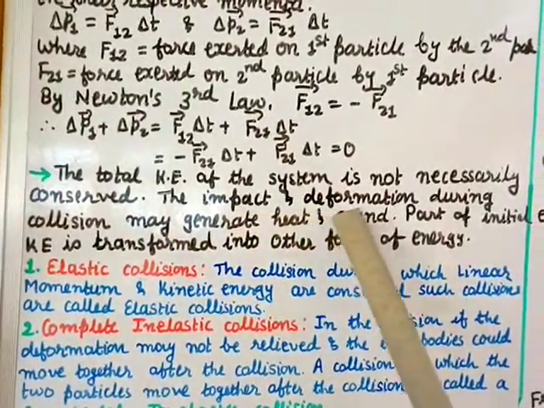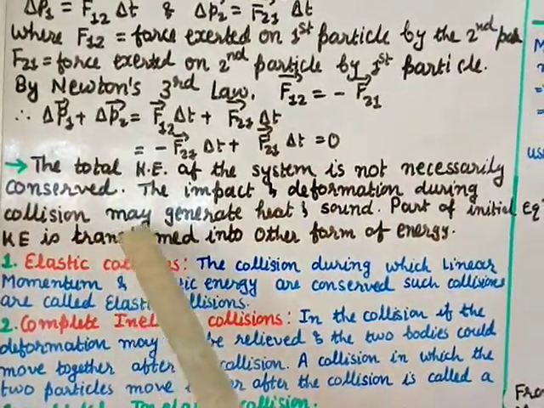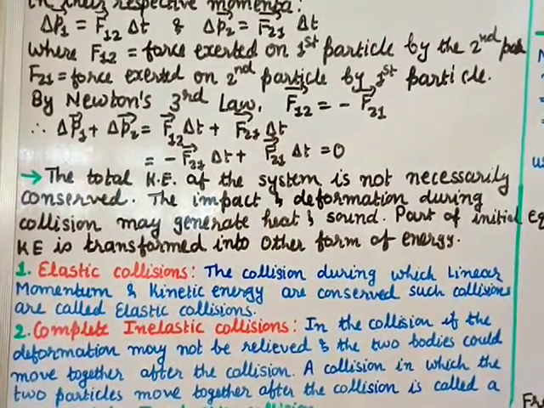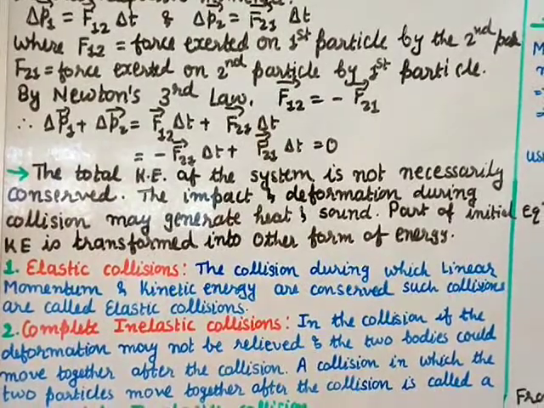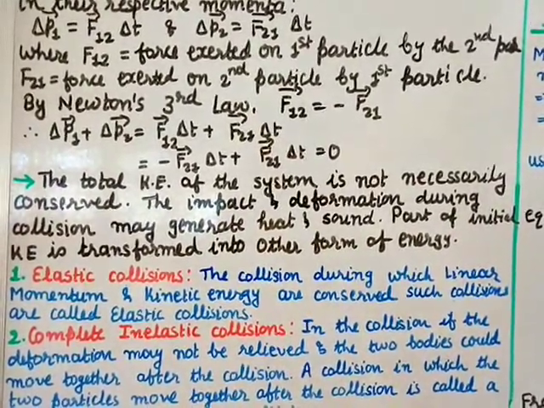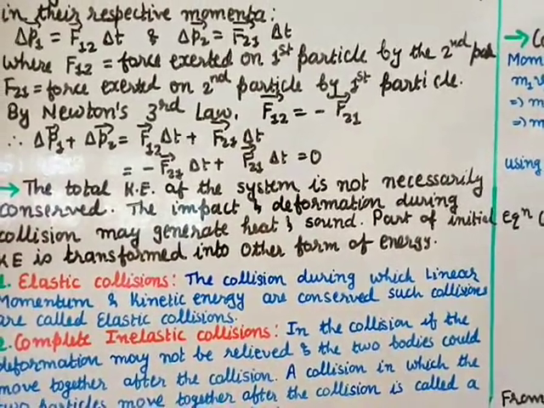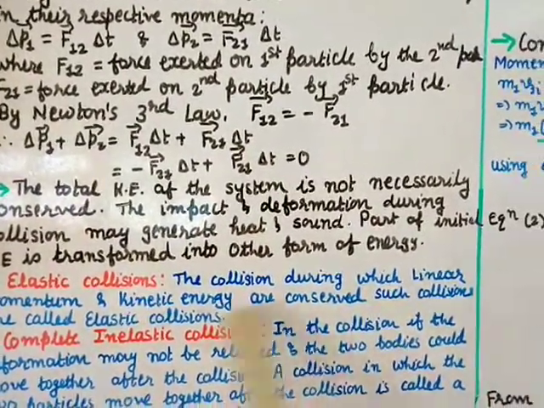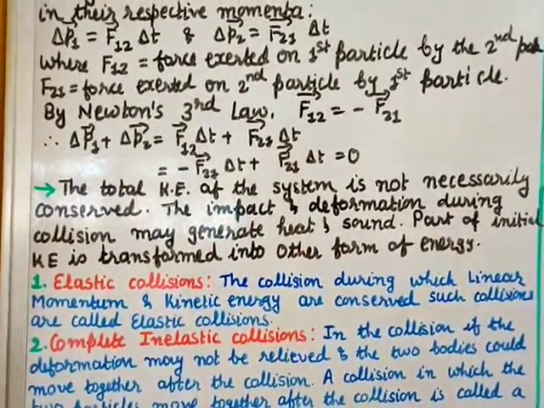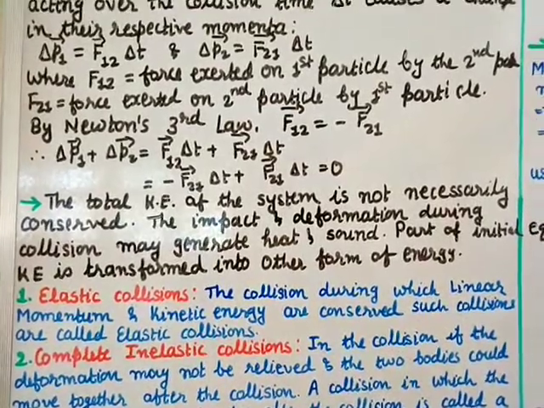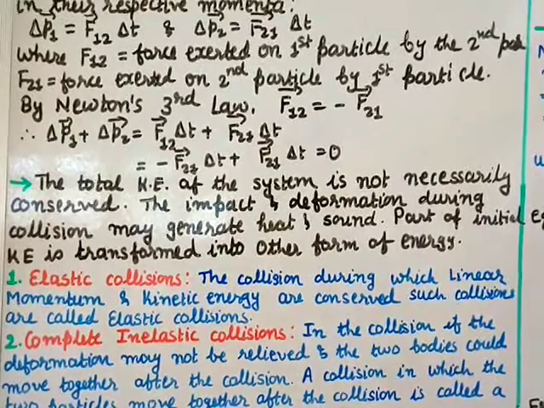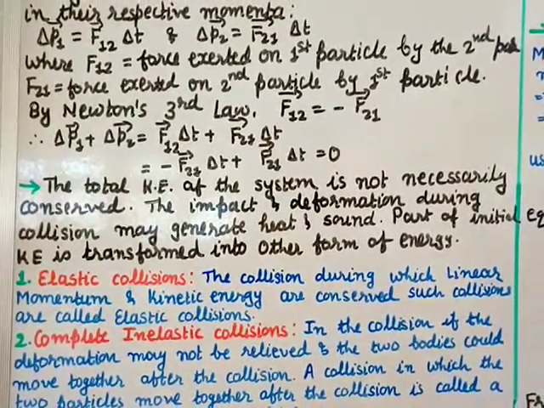The impact and deformation during a collision may generate heat and sound. Why is the kinetic energy not conserved all the time? Because when there is impact, there is deformation during the collision, and therefore heat and sound are generated. So part of the initial kinetic energy is transformed into other forms of energy, like heat, sound, etc.